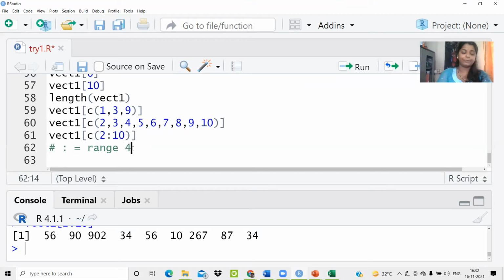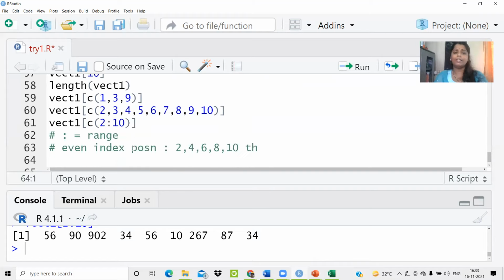I hope that's fine. Now, if someone asks you the question, fetch the elements that are present at the even index position. What do I mean by even index position? Even index positions are nothing but the elements present at second, fourth, sixth, eighth, and 10th position, because there are 11 entries. So obviously at 10th position, all my even position elements will get over.